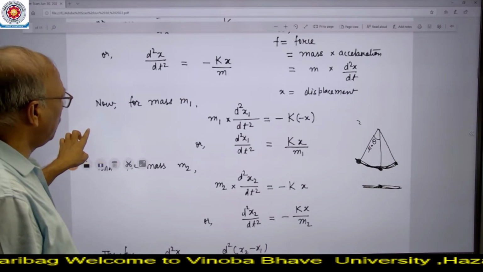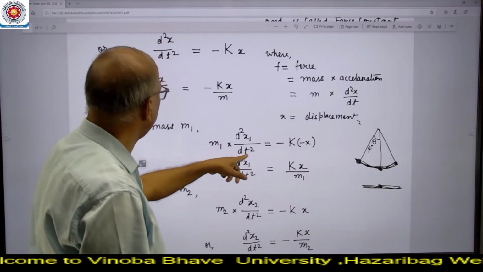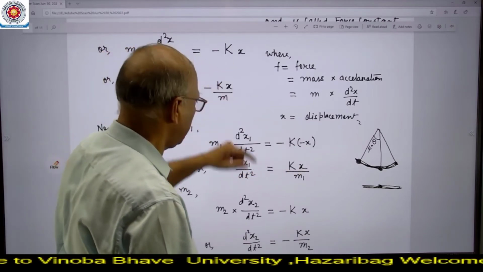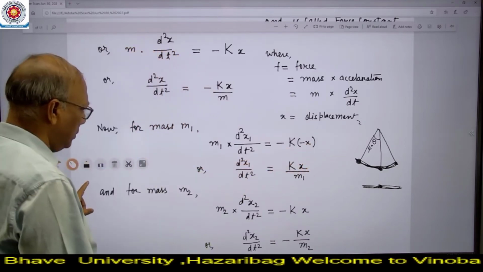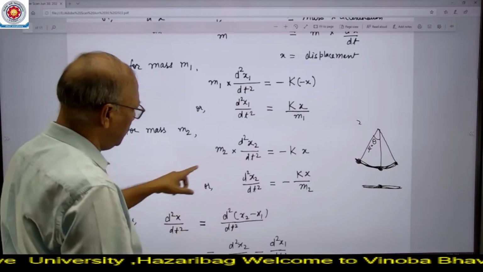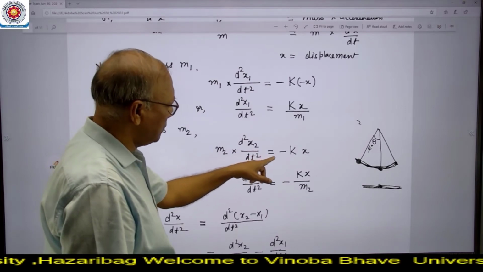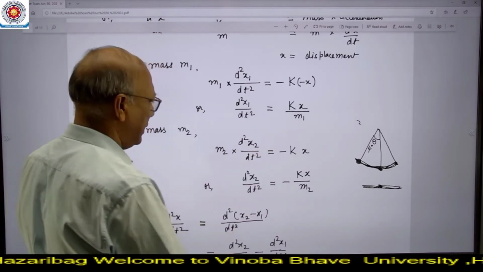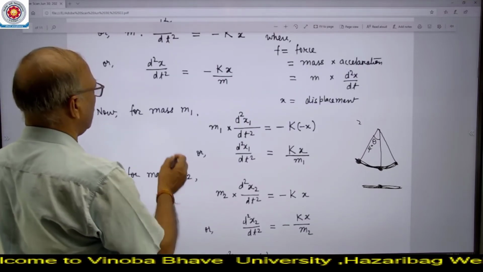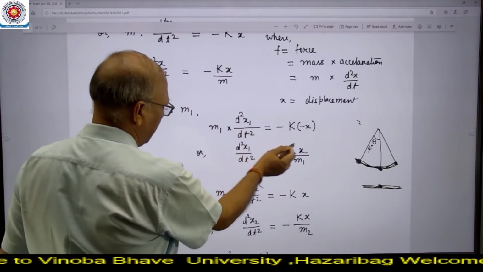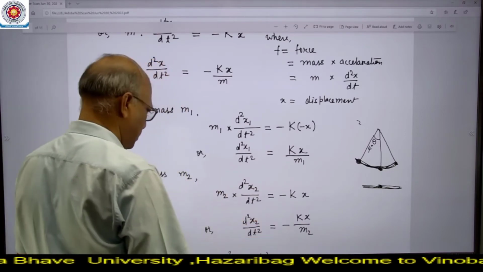Now for mass m1, this equation can be written as m1 d2x1 by dt square is equal to minus kx. Here it will not be x1, here it is the total displacement. And for mass m2, we will write m2 into d2x2 divided by dt square is equal to minus kx. Again kx, not kx1 or x2. Here it is the total displacement. So according to this equation, here we can write this m1 will go to the lower side, and this m2 will also go to the lower side.